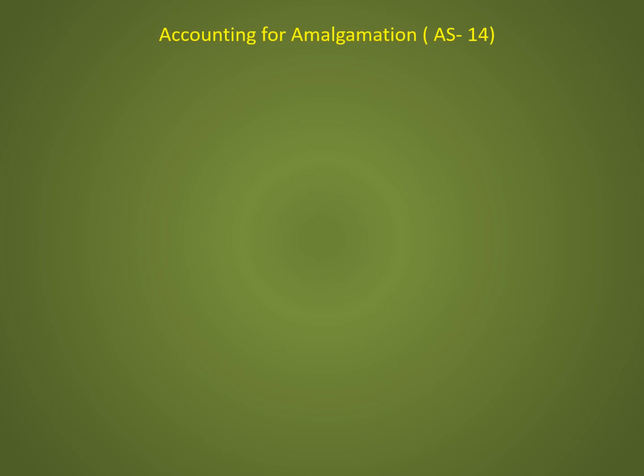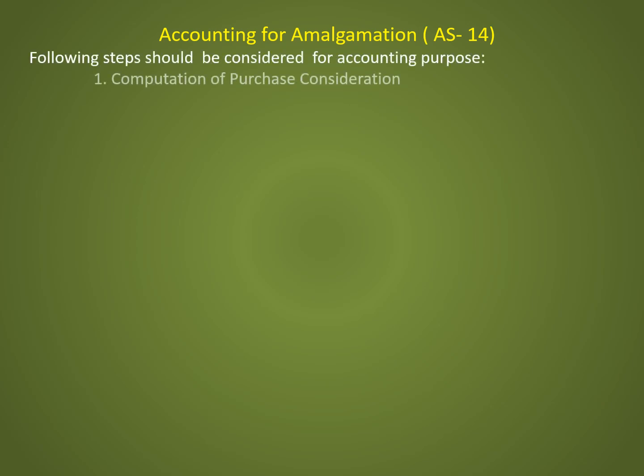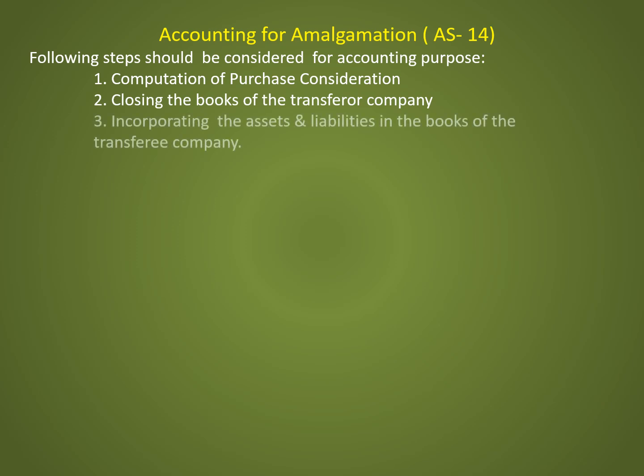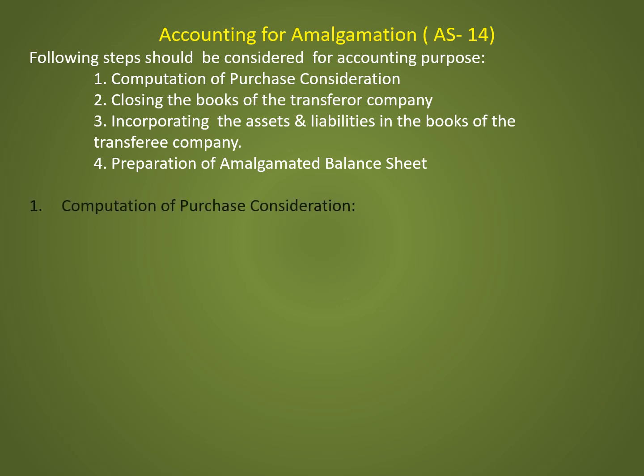Amalgamation may be in the nature of merger or in the nature of purchase. The following steps should be considered for accounting purpose. The first step is computation of purchase consideration. Second, closing the books of the transferor company. Third, incorporating the assets and liabilities in the books of the transferee company. And the fourth step is preparation of amalgamated balance sheet. Let us discuss in detail about the steps.